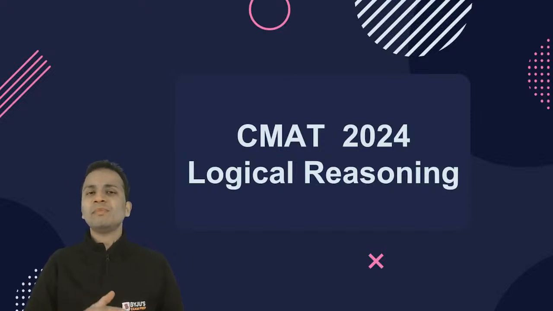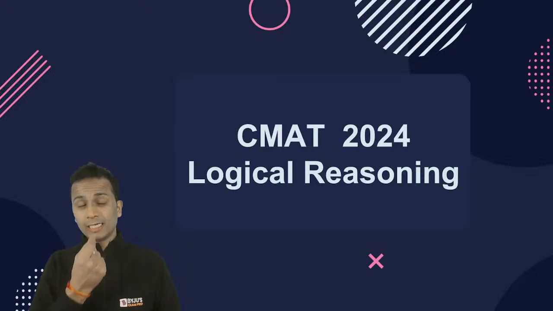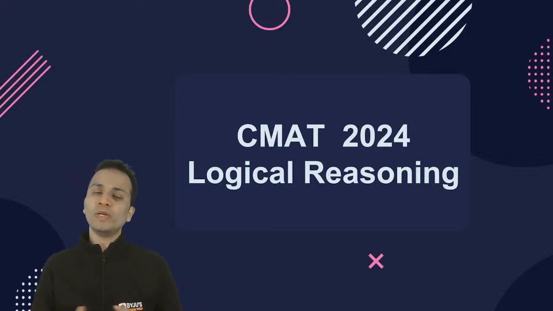We already know that the CMAT examination is divided into five sections: quant, logical reasoning, verbal, general knowledge, and innovation and entrepreneurship. All 100 questions are divided among these five sections, and every section is equally important.